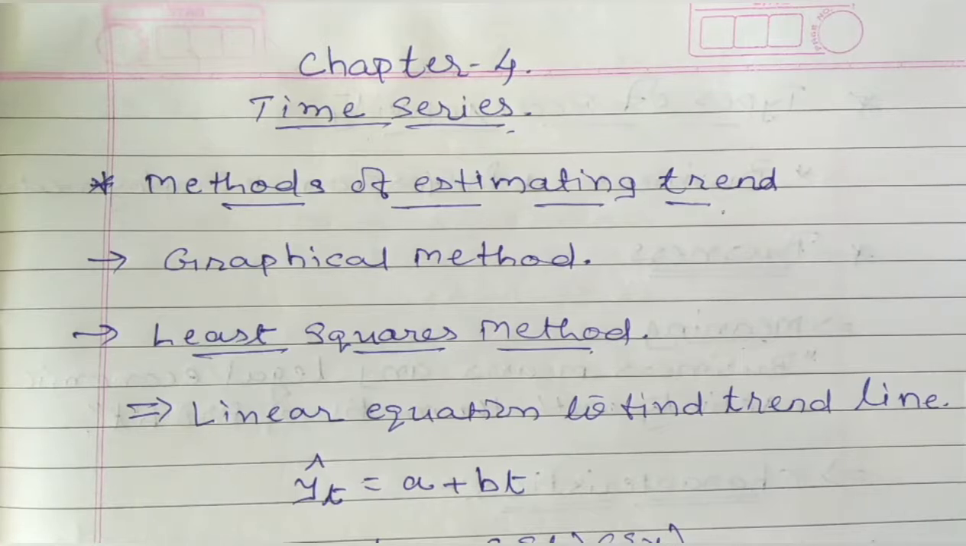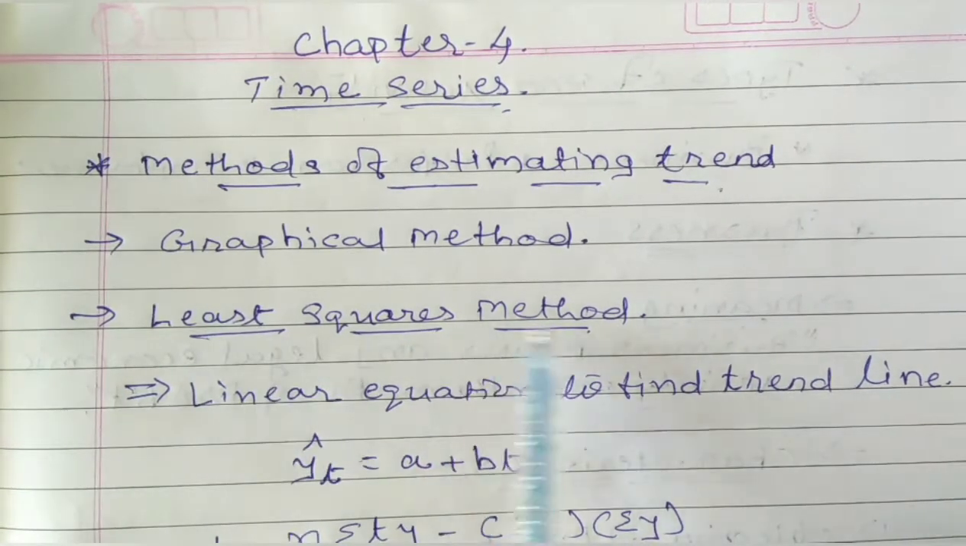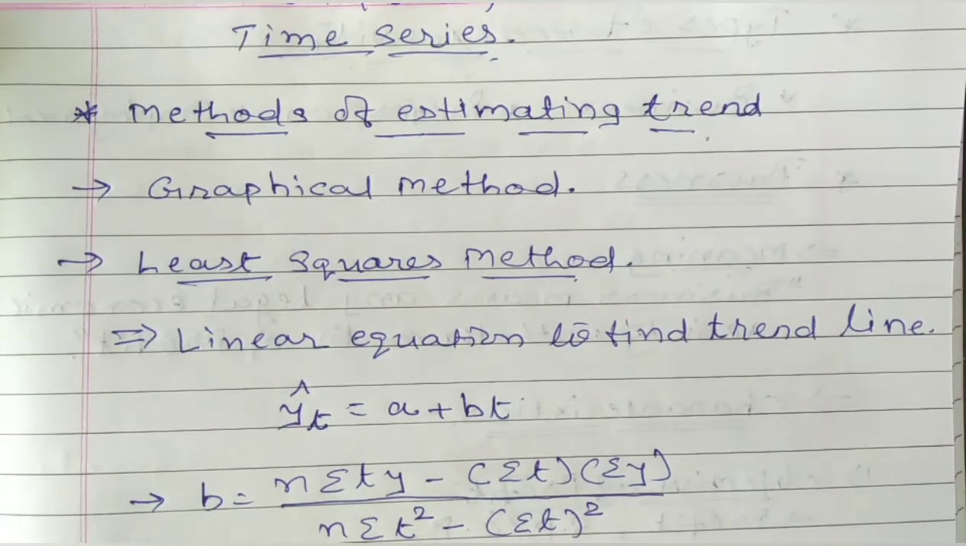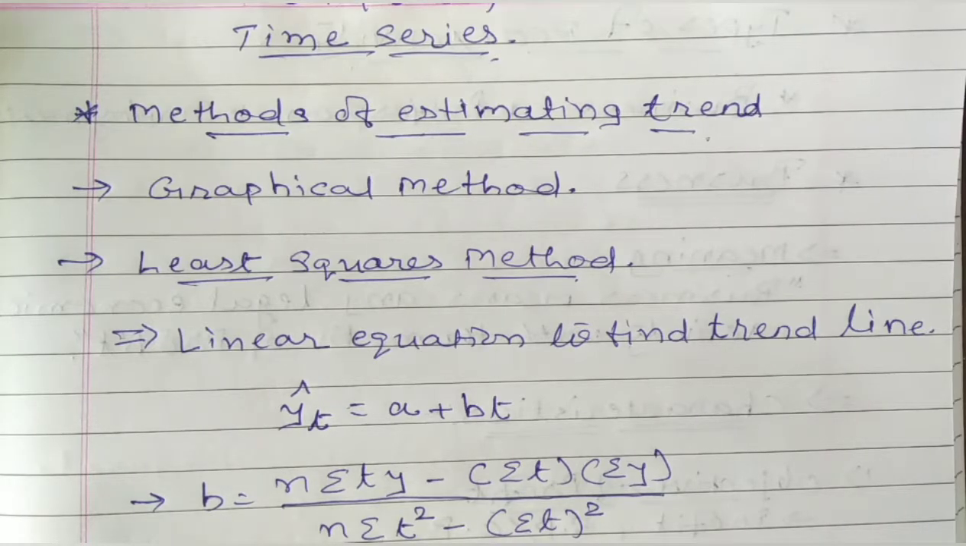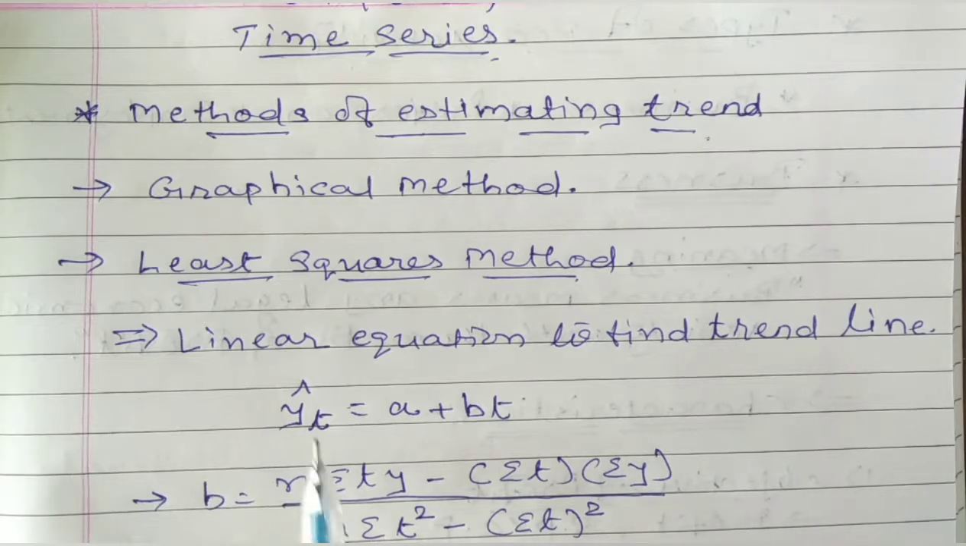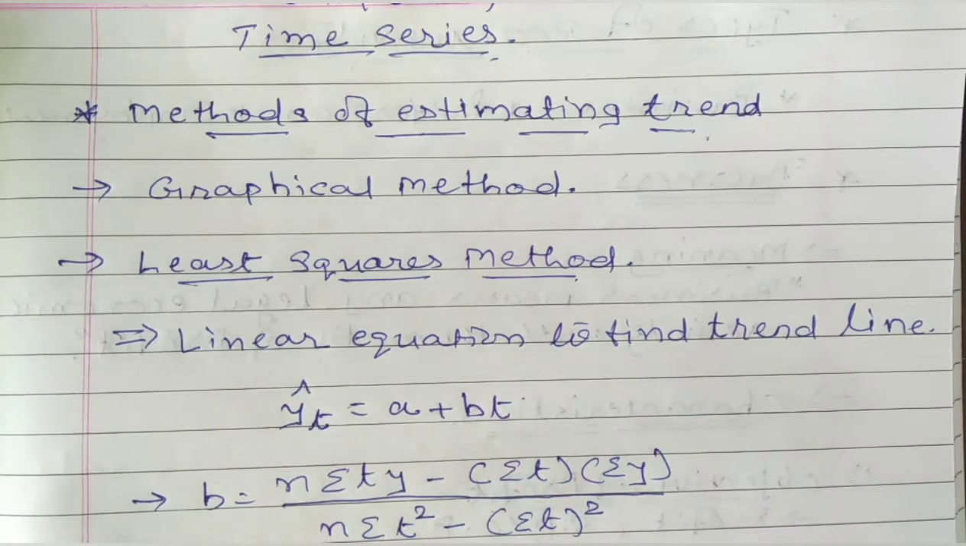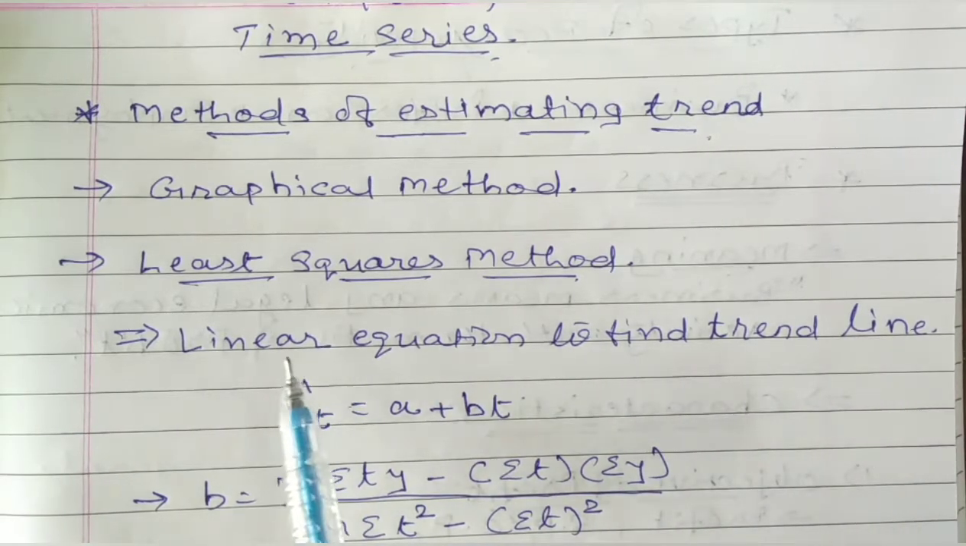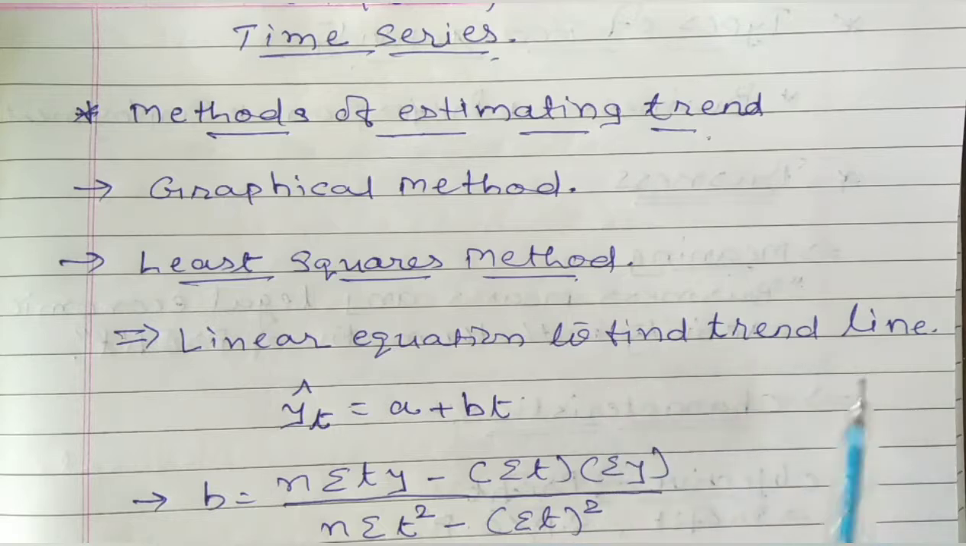First method is the graphical method, which we will discuss later on. Second method is the least square method. See the equation, the same equation that we have already seen in the earlier chapter, that was linear regression. We were about to find out the linear equation of y on x. It was y cap is equal to a plus bx. Now the same equation is going to be applied here. This is called the linear equation to find out the trend line.